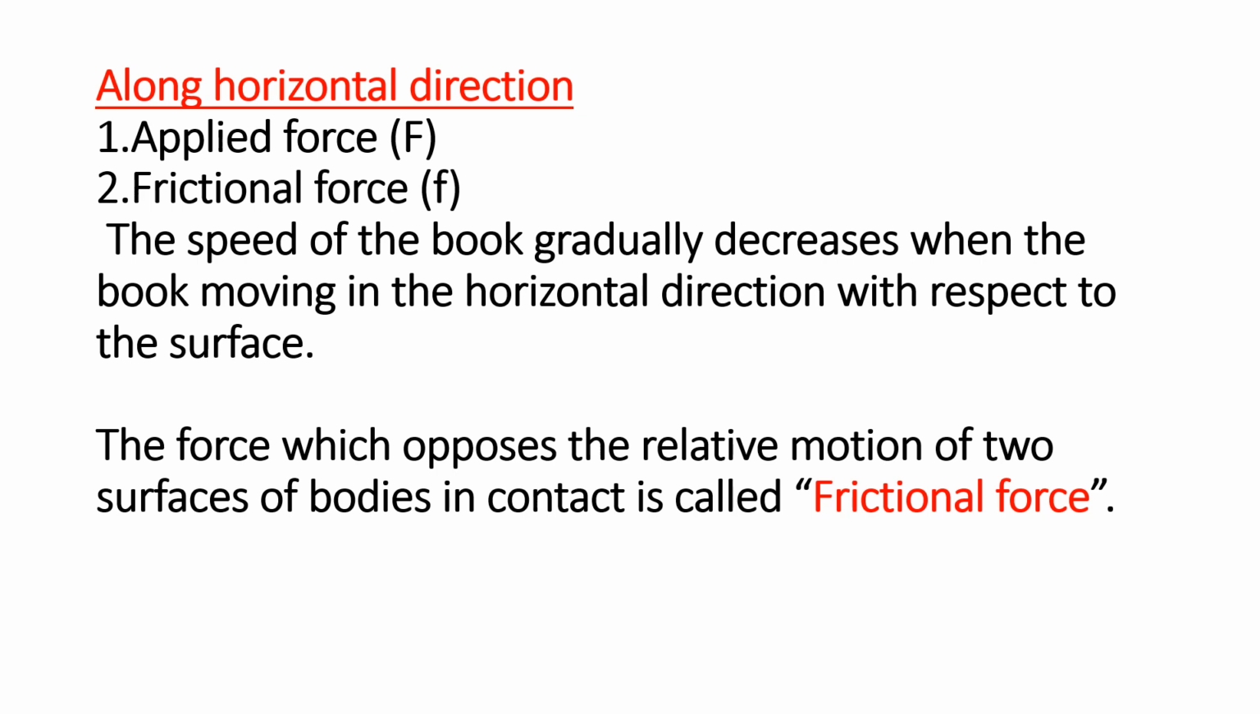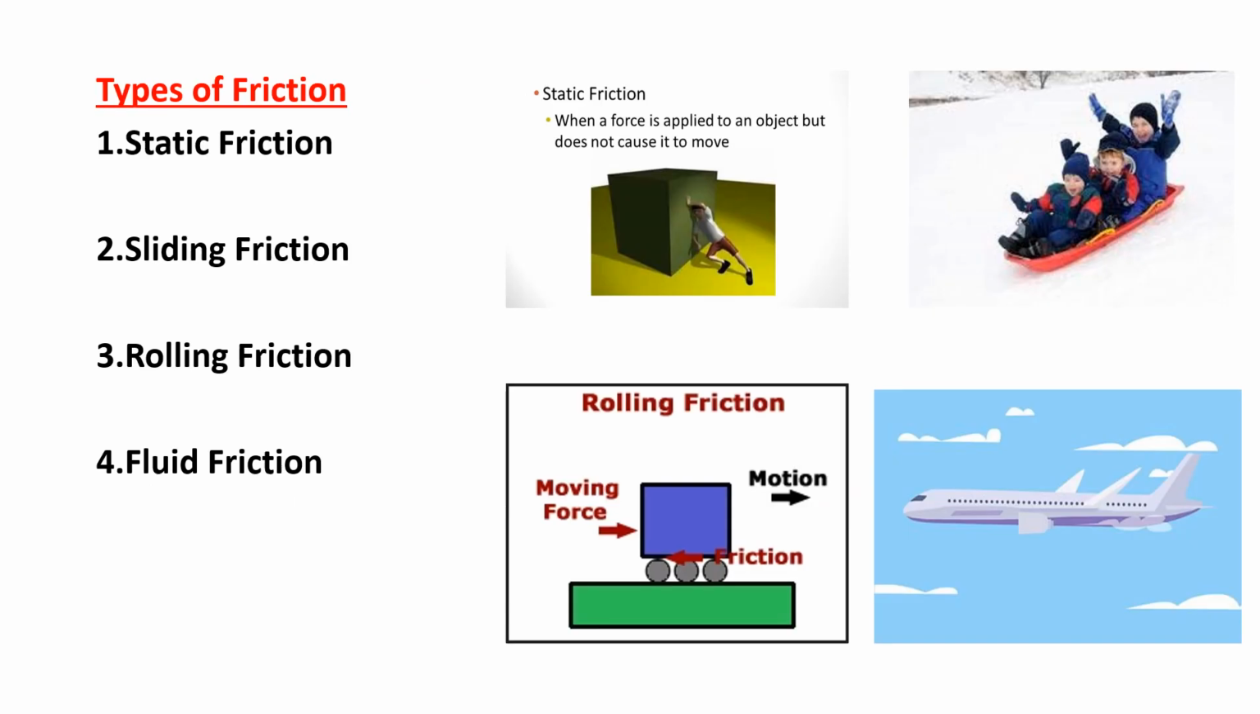Now, how can we define the frictional force? The force which opposes the relative motion of two surfaces of bodies in contact is called frictional force. Listen once again. The force which opposes the relative motion of two surfaces of bodies in contact is called frictional force. So we can understand what friction is and how it is applied on different types of objects.